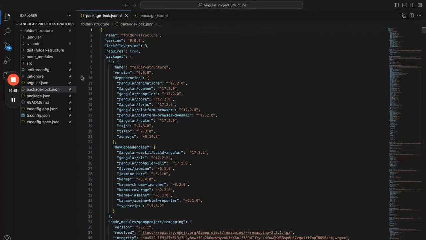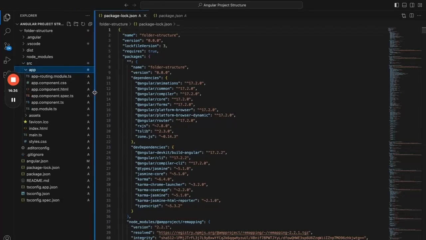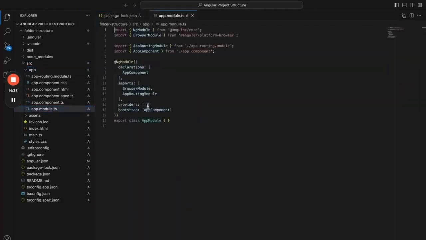So the most important folder in this is src. This is where all the actual templates and actual application files are going to be located. We will look at it one by one. If we expand this app folder, the app.module file will have all the dependent modules and imported modules for our application.